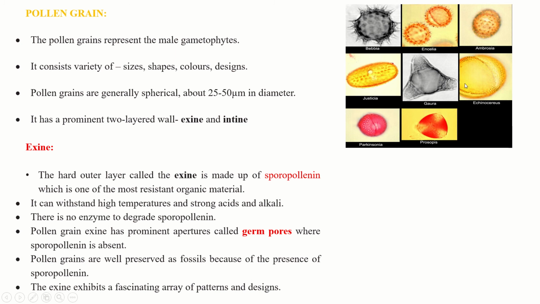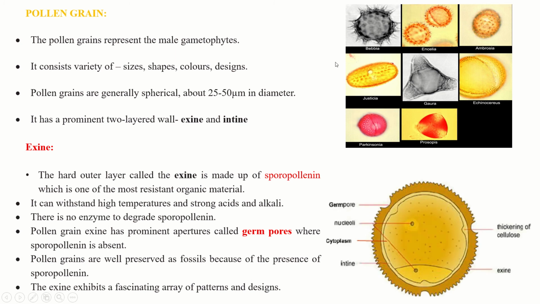It has a prominent 2-layer wall, that is exine and intine. Exine is the outermost wall. The hard outer layer called the exine is made up of sporopollenin. Now if we take one pollen grain, I'll show you the different layers of the pollen grain. This is the outermost layer, which is wavy, or has different ornamentations.